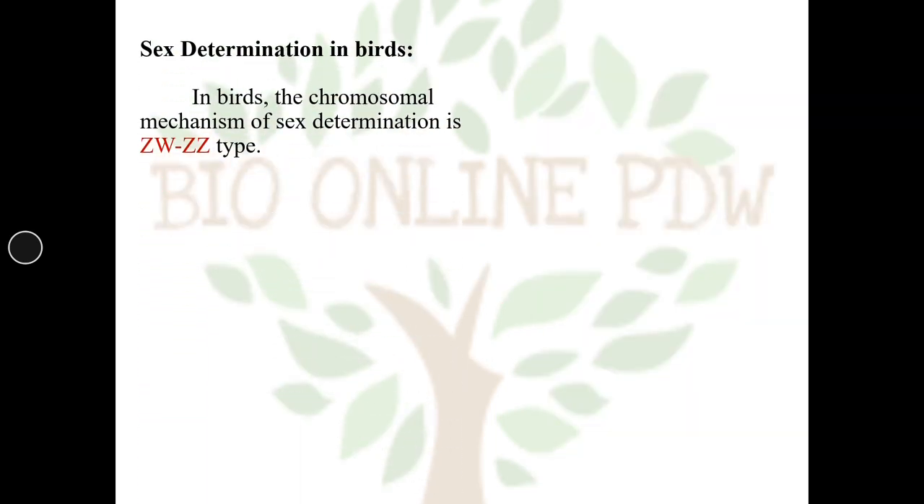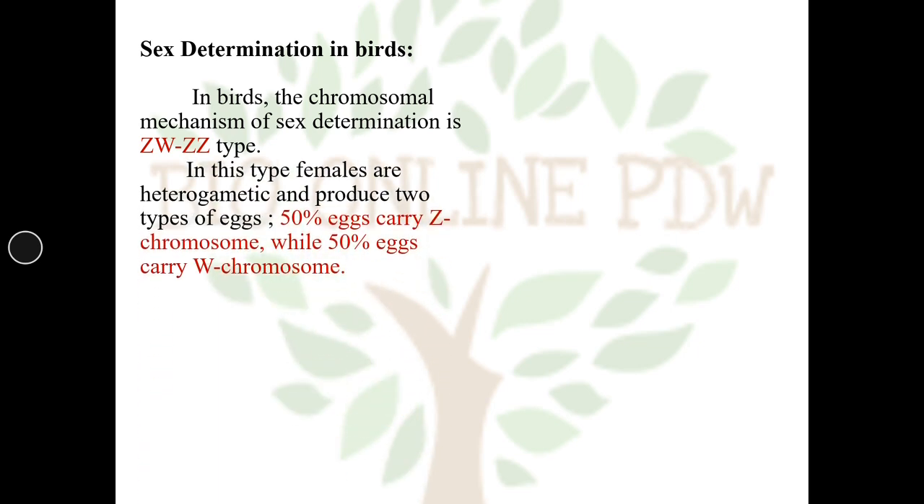Let us see the sex determination in birds. In birds, the chromosomal mechanism of sex determination is ZW-ZZ type. In this type, females are heterogametic and produce two types of eggs. That is, 50% eggs carry Z chromosome, while 50% eggs carry W chromosome.